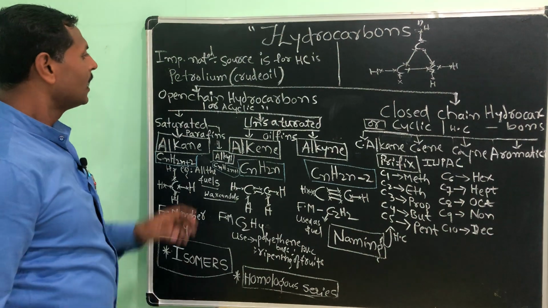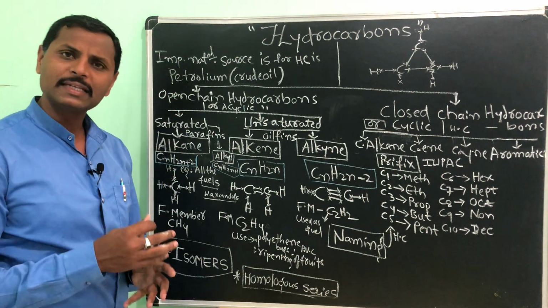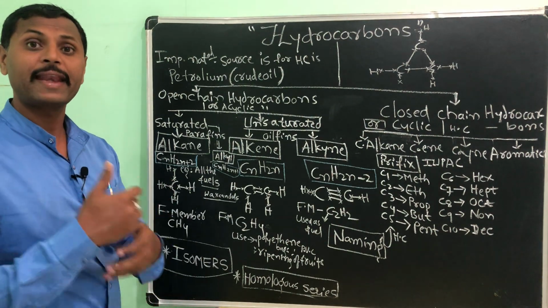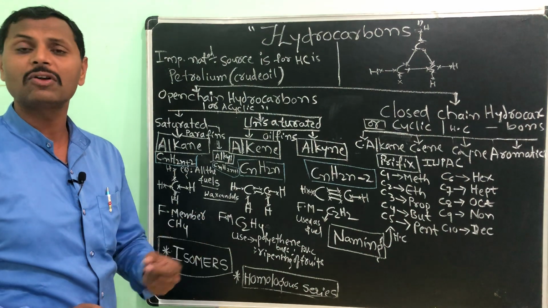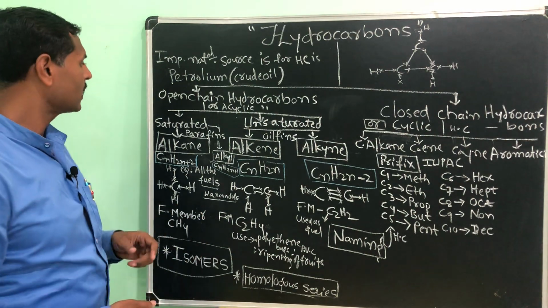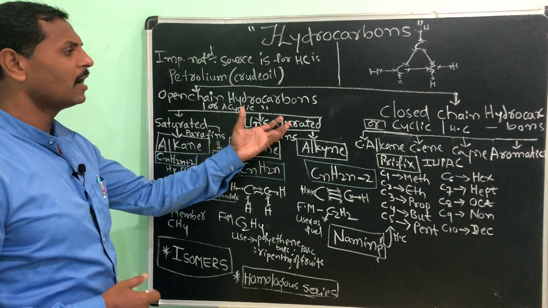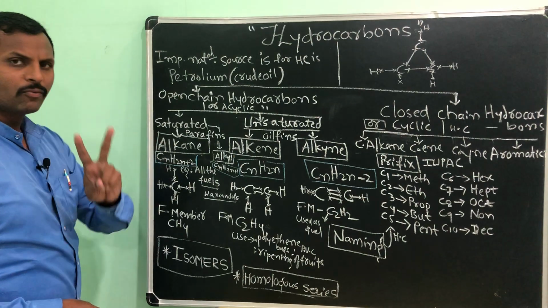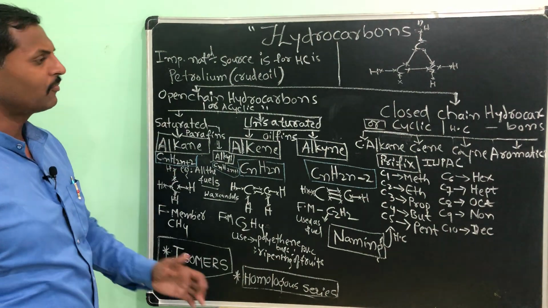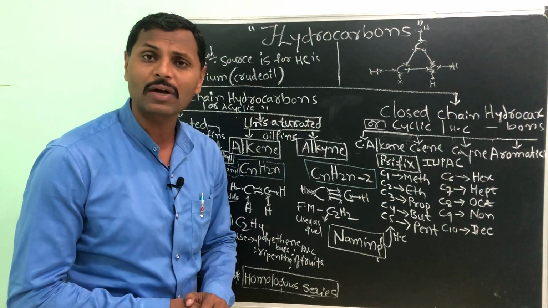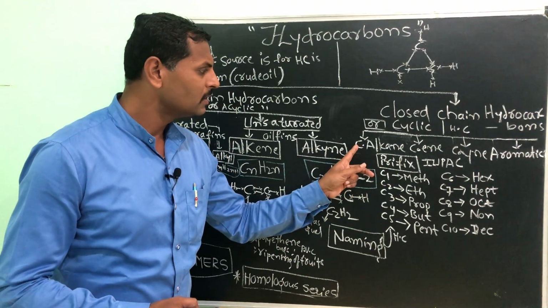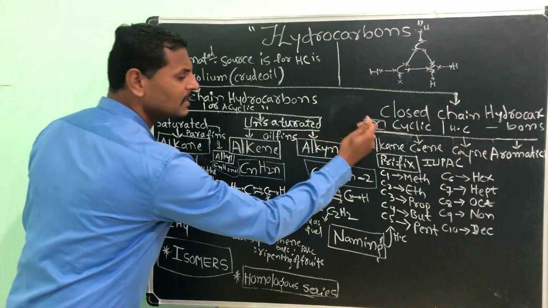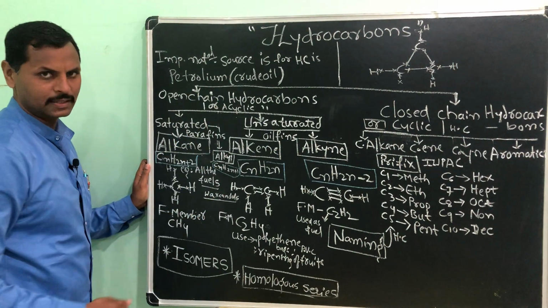Open chain hydrocarbons are again classified on the basis of their saturation, their reactivity with other elements or other atoms. Those are called saturated and unsaturated hydrocarbons. Saturated hydrocarbons, we will take two. Of course, in the closed chain or cyclic hydrocarbons we will get one more. The cycloalkane is a saturated one, which we will see a little later. First we will see this part.